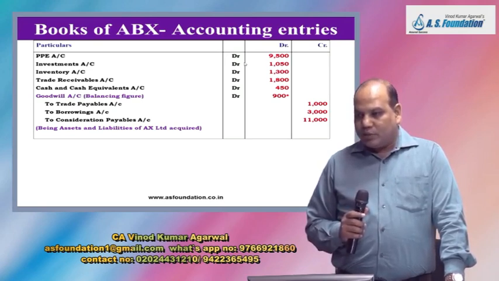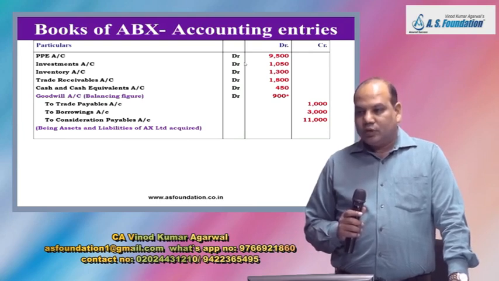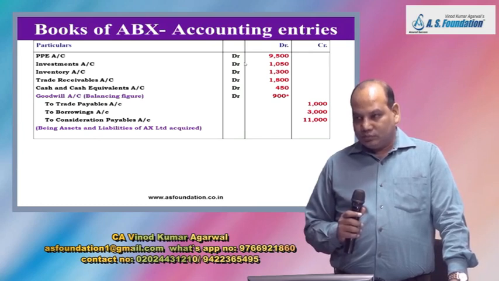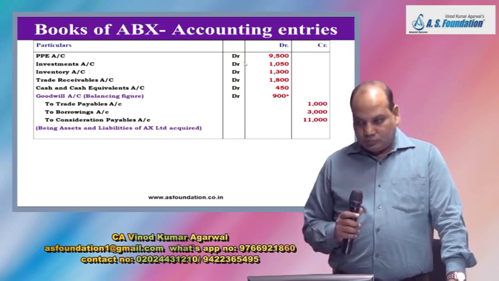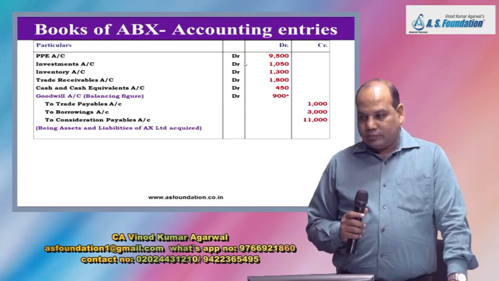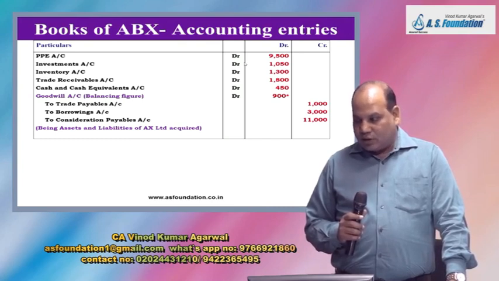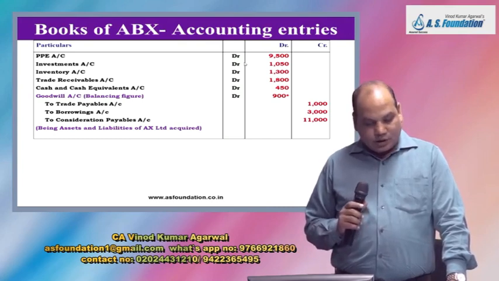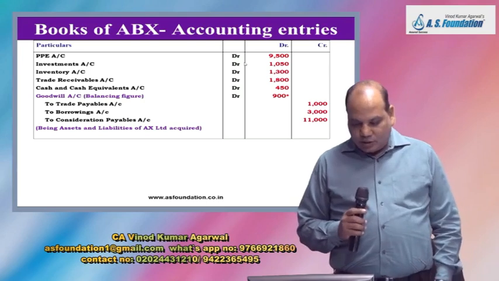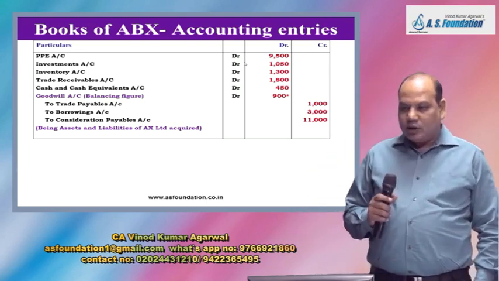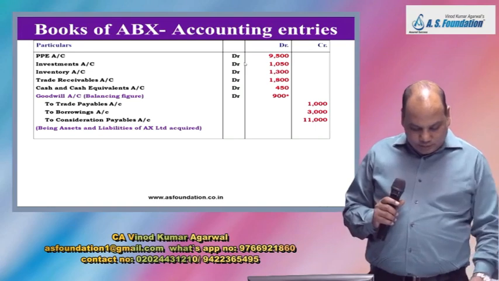Is it on the debit side? Balancing figure, check: 900. Being assets and liabilities of AX Limited acquired.